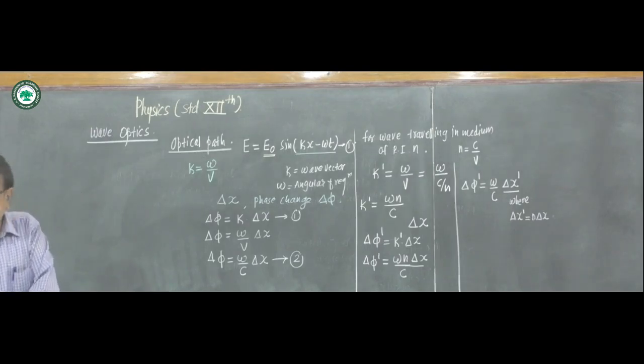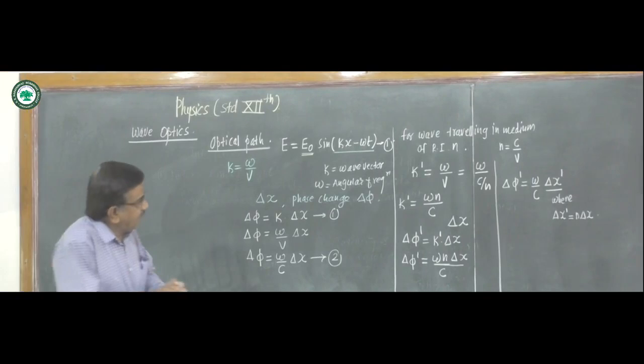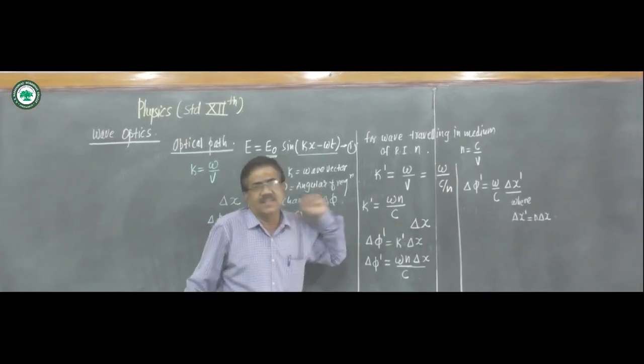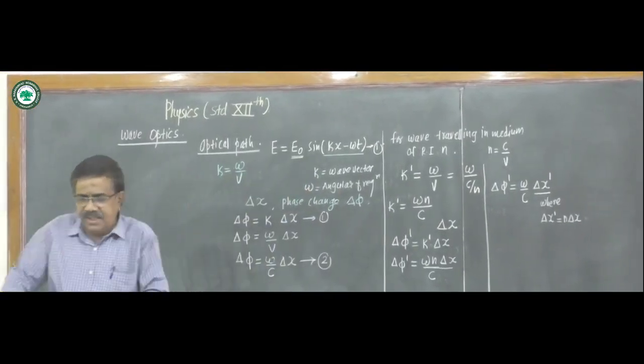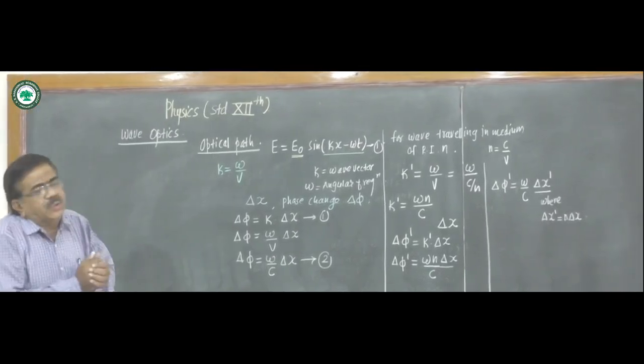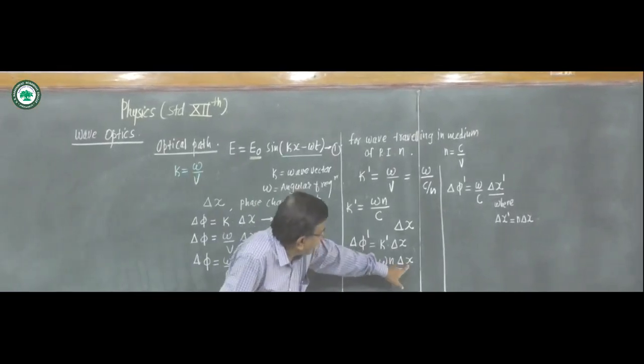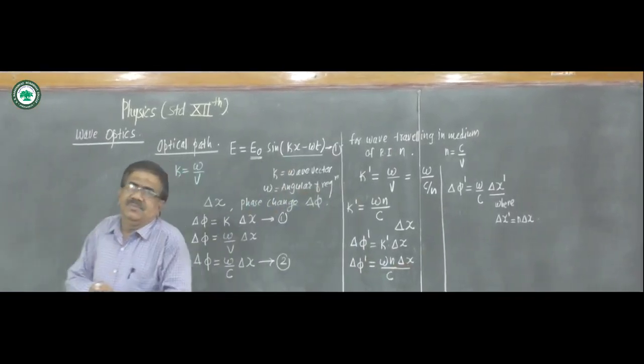Hence we say that path of delta x in a medium of refractive index n is equivalent to path length of n delta x in vacuum.